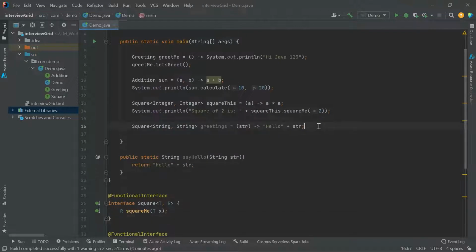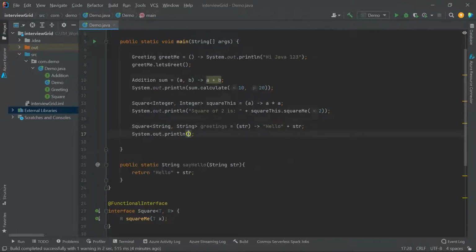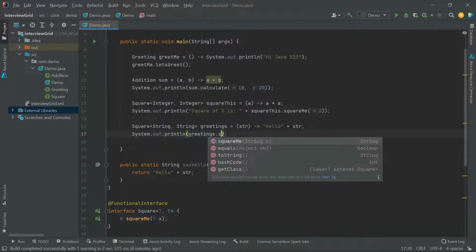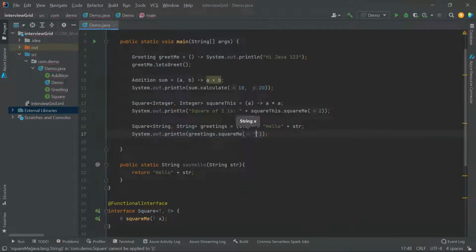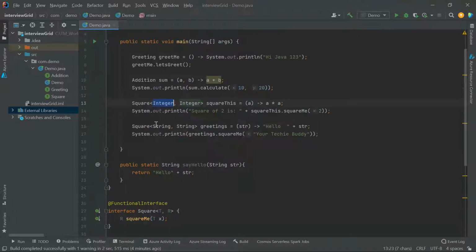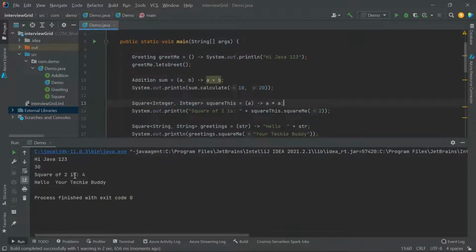I can reuse this interface, and here I can specify the expected type. That's it. The same interface I've just made generic, and I'm able to use it for integer also, for string also. Now you can do an s out and invoke that method, greetings dot square. Ignore the name for now. Hello, your techie buddy, right? Now see, I'm using the same functional interface. I made it generic. I'm using it for integer also, and for string also. Now let's run this. See, square of 2 is 4. Hello, your techie buddy, right?